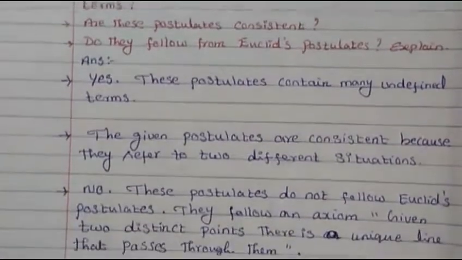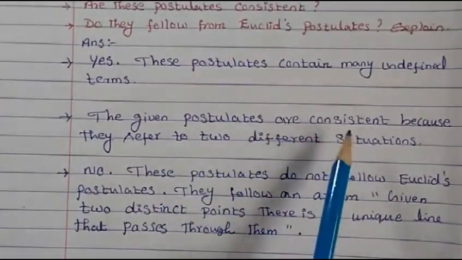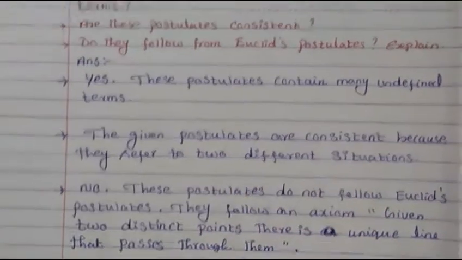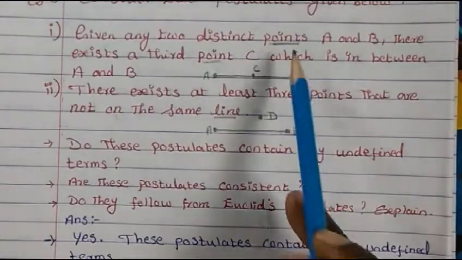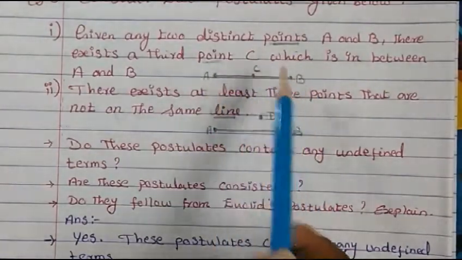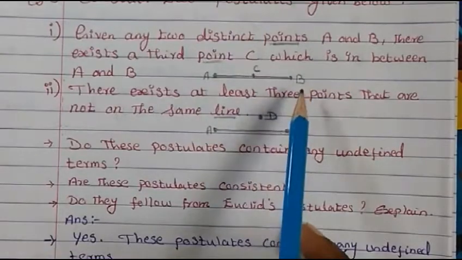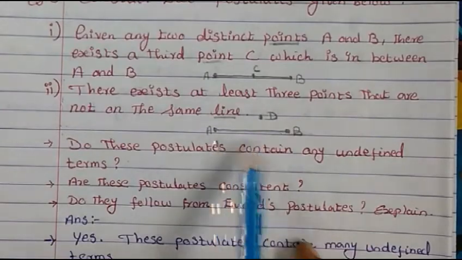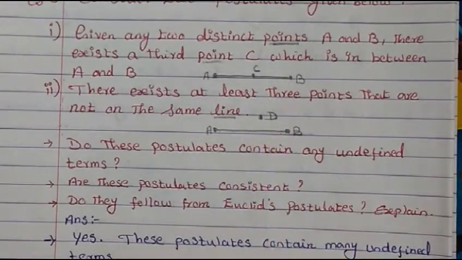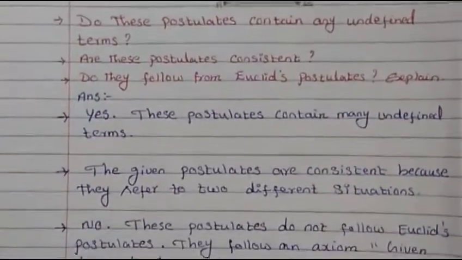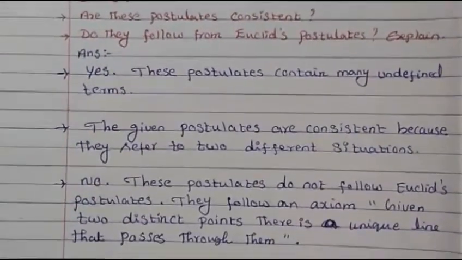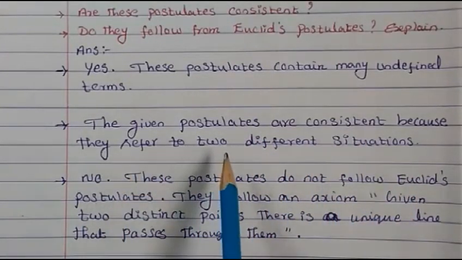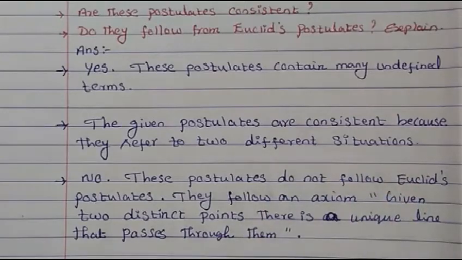Our answer is that the given postulates are consistent because they refer to two different situations. In one, the third point lies between the two points, and in the other, the third point doesn't lie on the same line. Both are different situations, so there is a logic in that. So our answer is the given postulates are consistent because they refer to two different situations.